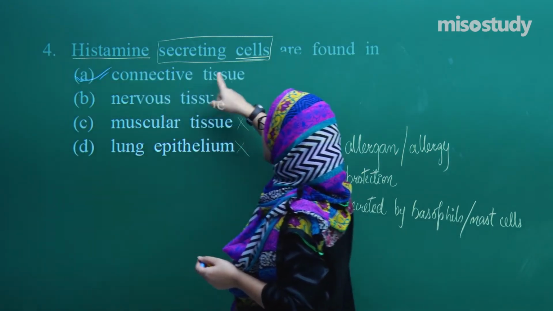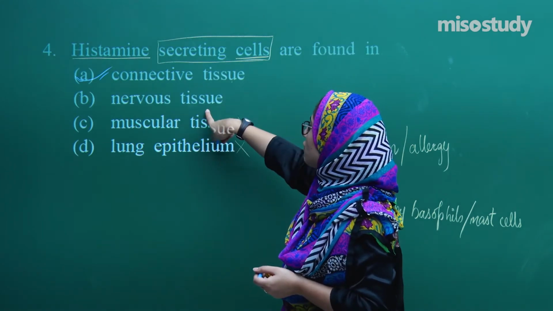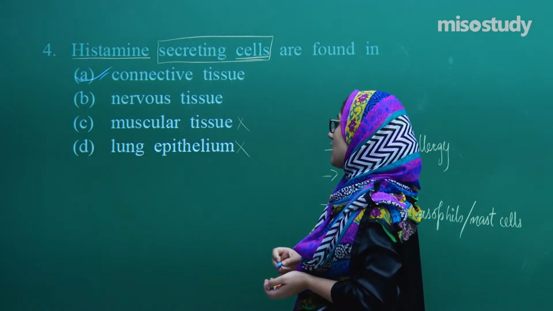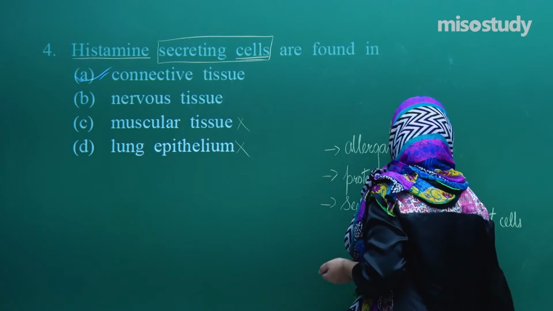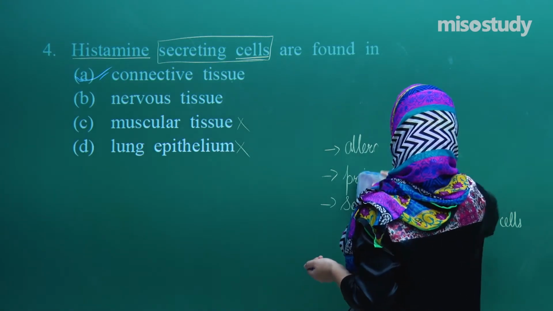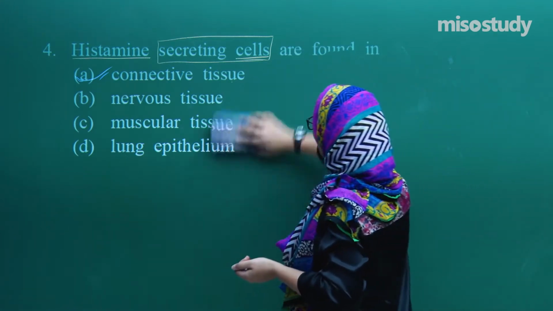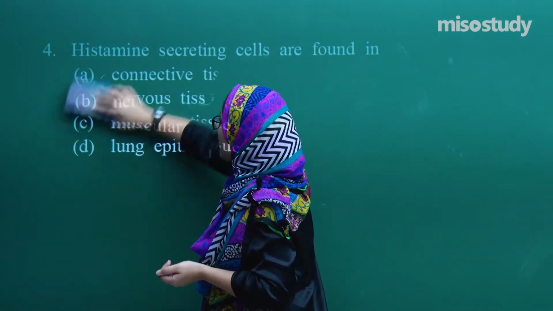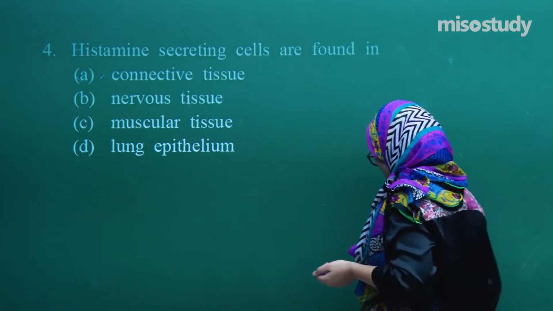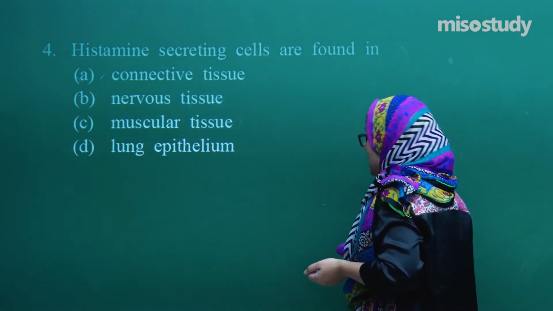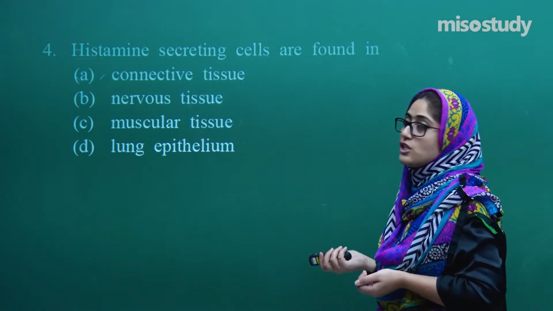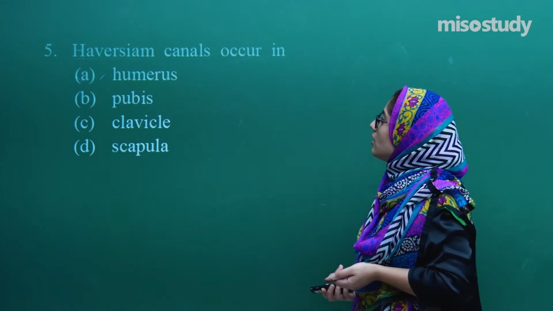So secreting cells are found in the connective tissue. They are not found in nervous tissue, muscular tissue or lung epithelium. So this is the fourth question here. Guys, these questions are very easy. If you have read all those things, then it's very easy for you to solve these questions.